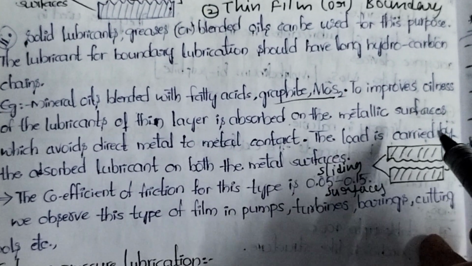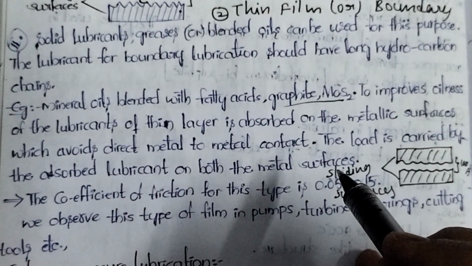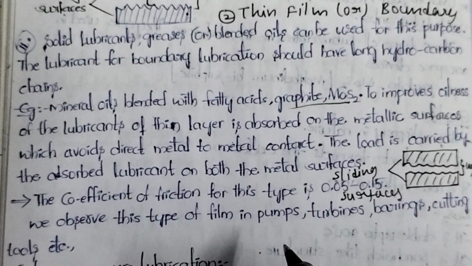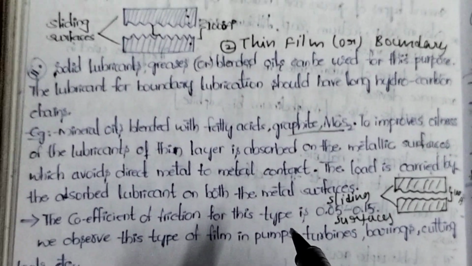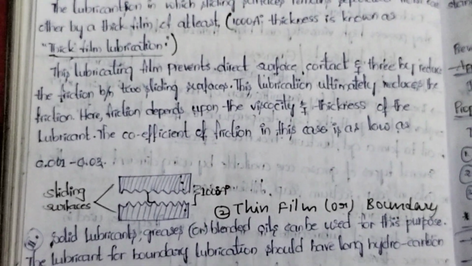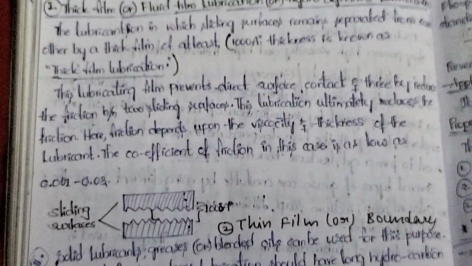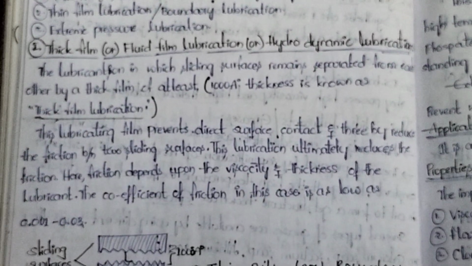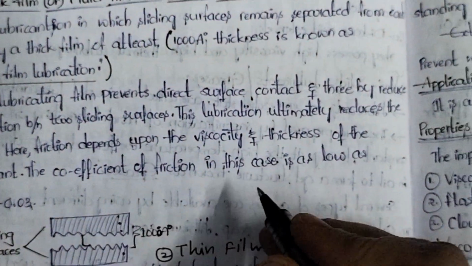Next, the load is carried by the absorbed lubricant on both the metallic surfaces. Here, the conditions in which thin film and thick film form are very important.